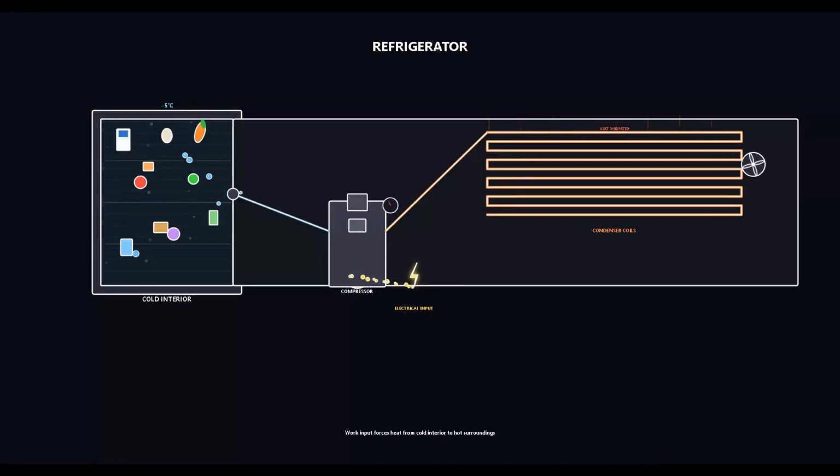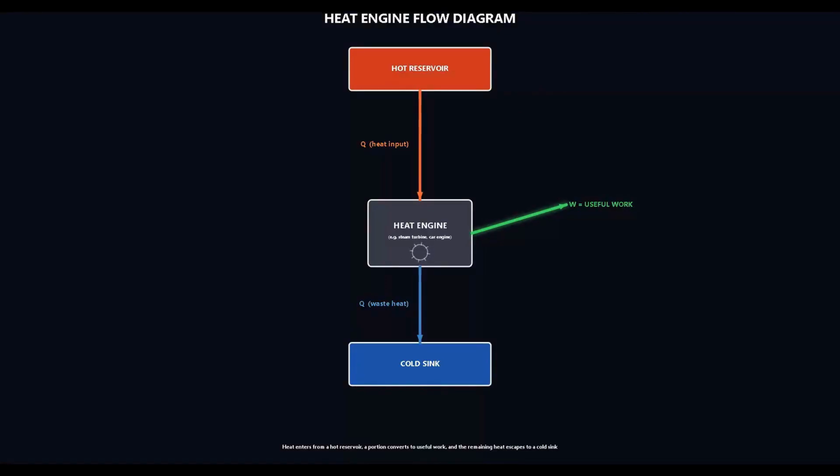To reverse this natural flow, like keeping the inside of your refrigerator cold, you must constantly input external mechanical work and electrical energy from a power grid. Because of entropy, no heat engine can ever be completely efficient. Some energy is always lost as waste heat to the surroundings, a principle proved by Sadi Carnot.